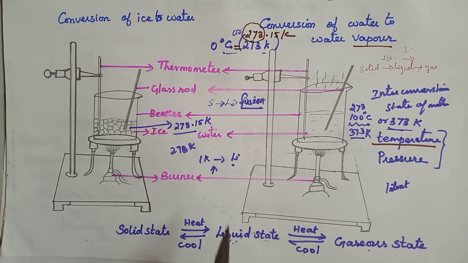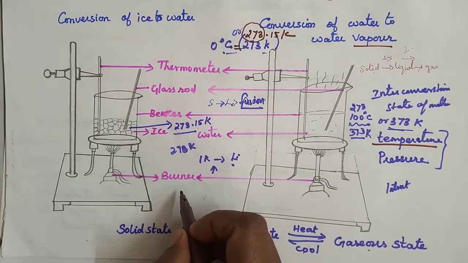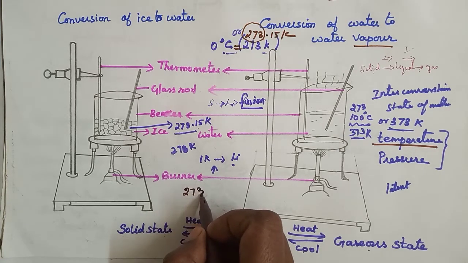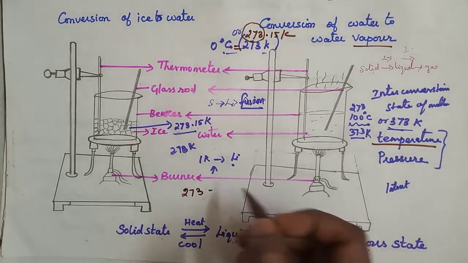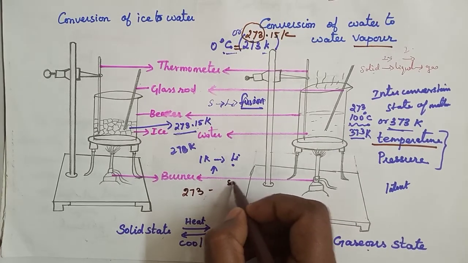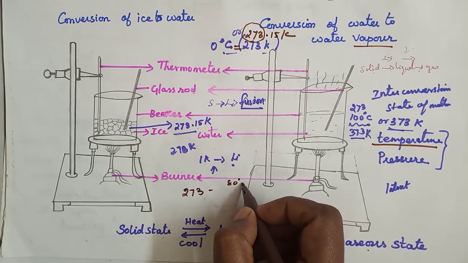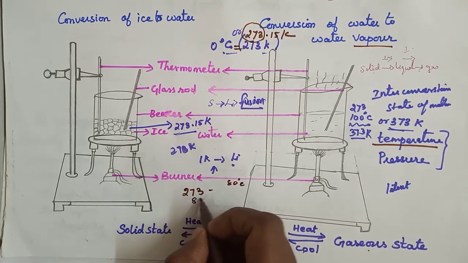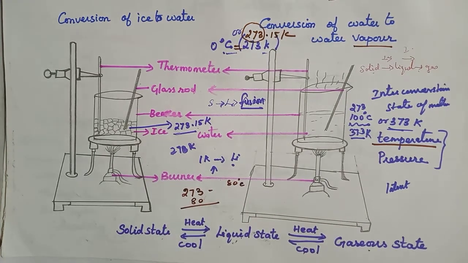Now here, to change the temperature from the Kelvin scale to the Celsius scale, you have to subtract 273 from the given temperature. For example, 80 degree Celsius. So what do we have to do? We have to subtract. Understood?